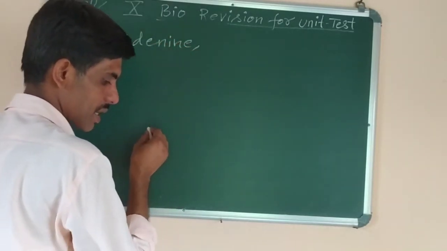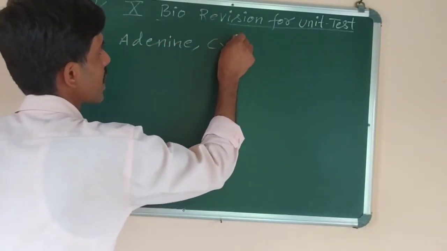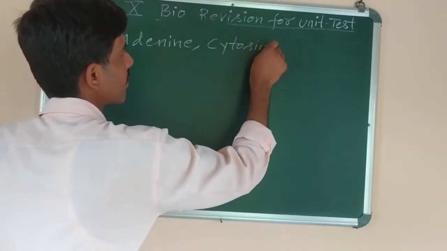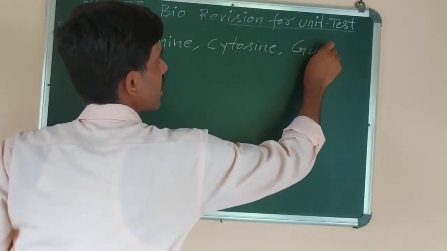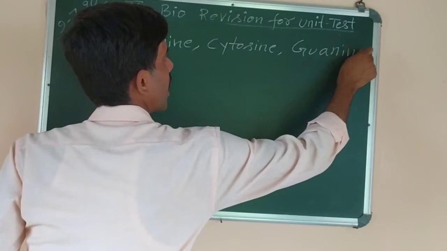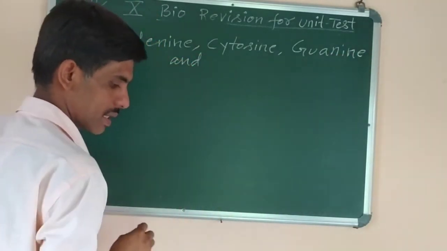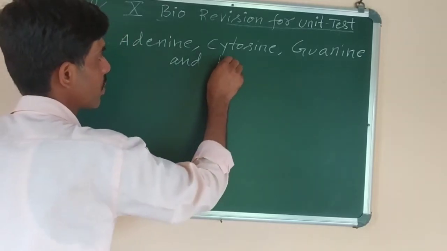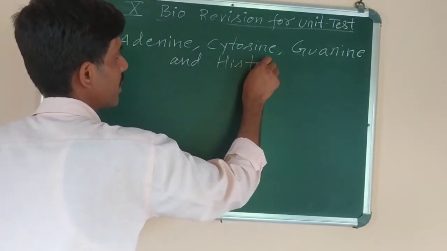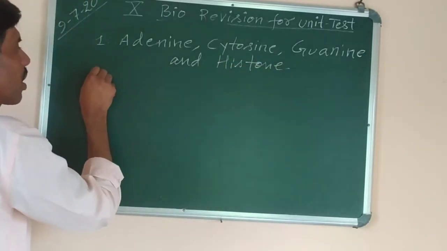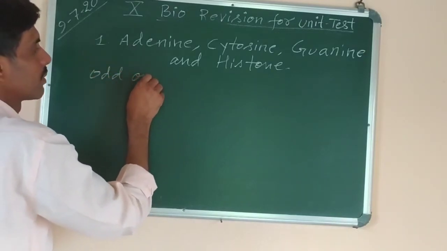Number 2 is cytosine, guanine, cytosine, guanine, and the last one is histone. Sorry, histone, not histamine. Okay, so which is the odd one we have to find first?